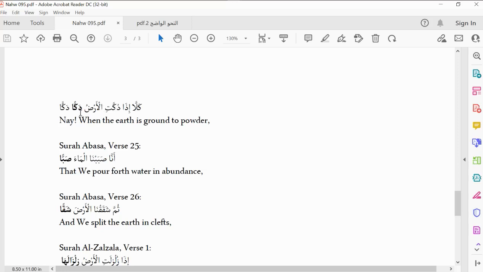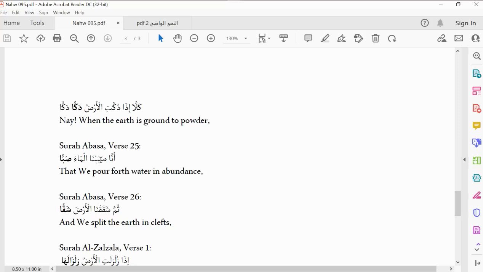So we see the masdar with it, the mother of that, which is dakk. So it is taking a nasb and corresponds with our verb, so that's why I can conveniently say that this is a maf'ul mutlaq, and this one is doing tawkid. That's why it is repeated twice like this.